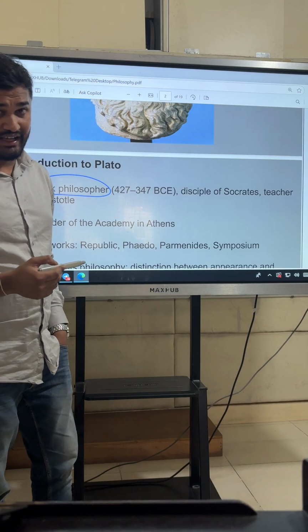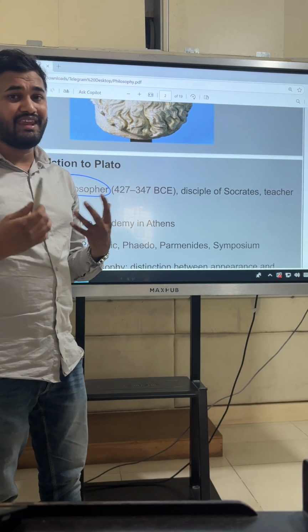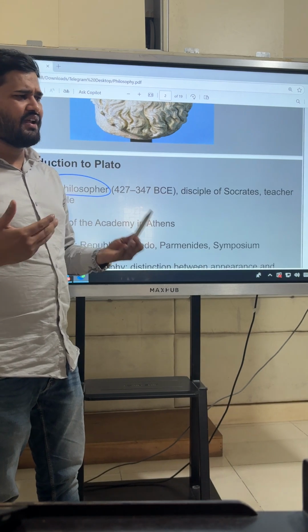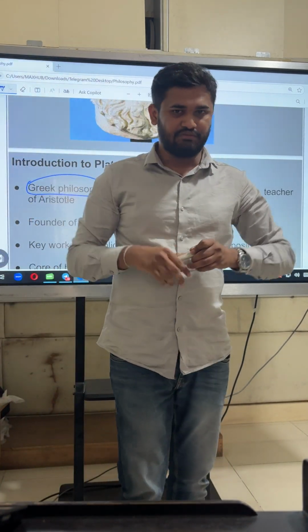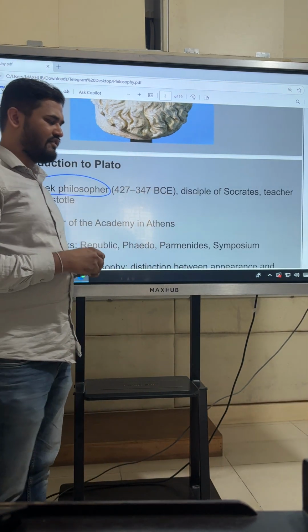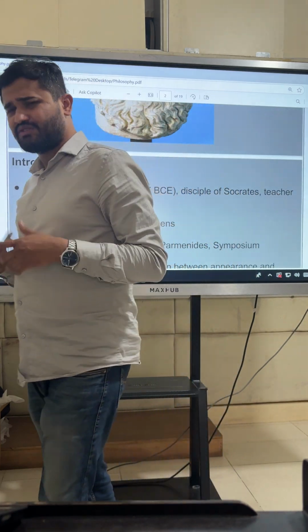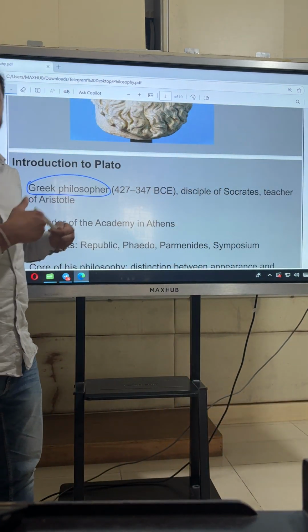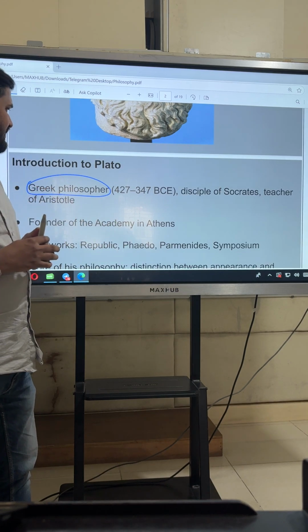The ancient Greek world was known for many important philosophers. For example, even before Plato, there were other philosophers like Socrates mainly, who is considered to be the guru or teacher of Plato. There are Heraclitus, Parmenides, Pythagoras. So these were earlier philosophers who were part of this Western world of philosophy.